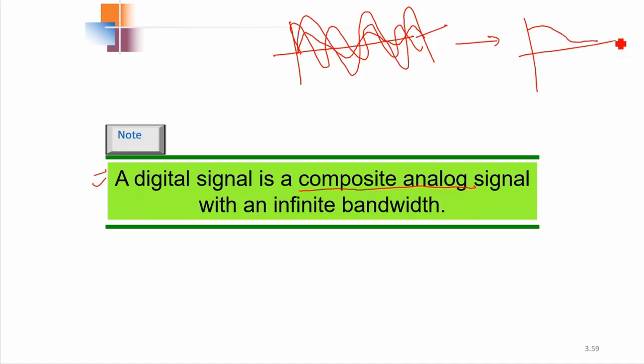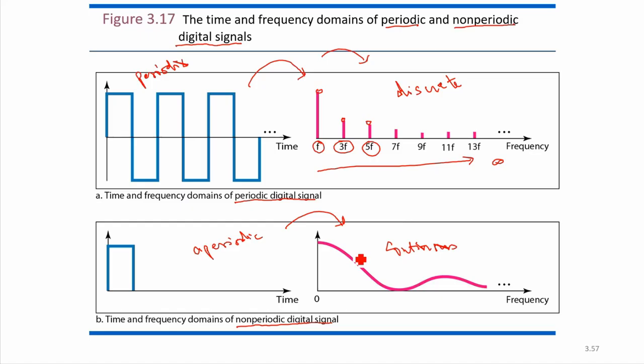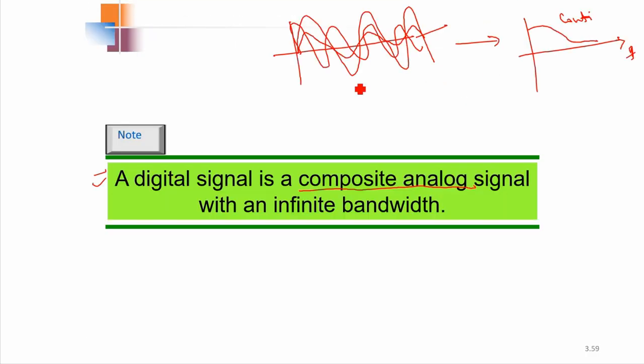So if it is a composite analog, its frequency domain representation will be continuous, as we have just seen. It is a digital signal, and its frequency domain is continuous in nature. That's why a single digital signal is considered a composite signal made up of analog signals, and it will have infinite bandwidth, because it ranges starting from 0 up to infinity. That is why it is said to have infinite bandwidth.